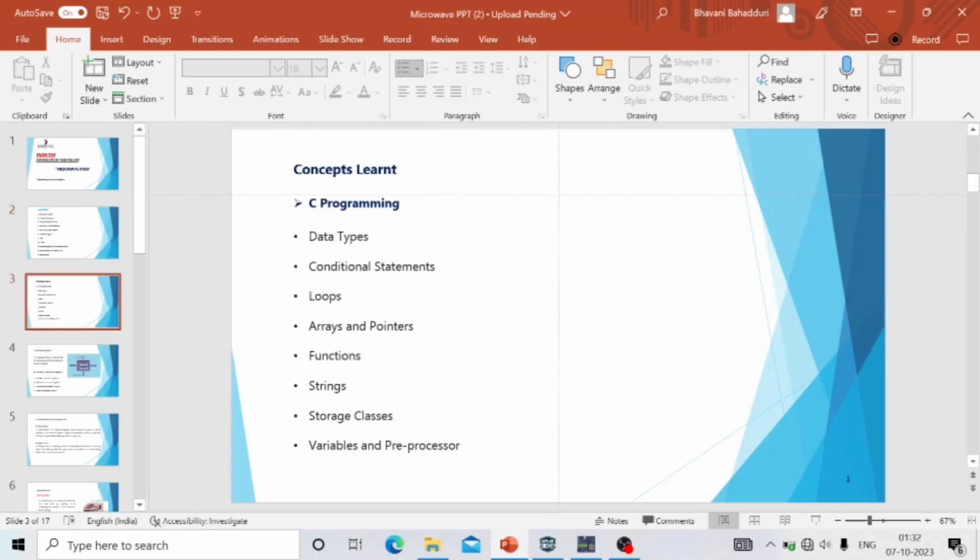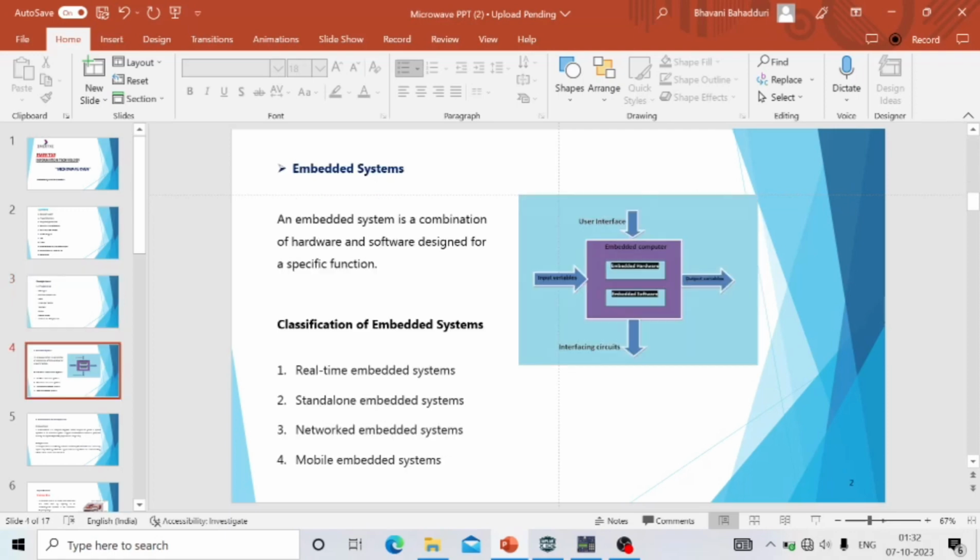Moving towards concepts learned. In C programming, I have learned data types, conditional statements, loops, arrays and pointers, functions, strings, storage classes, variables and preprocessor. Coming to the definition of embedded system, it is a combination of hardware and software designed for a specific function.